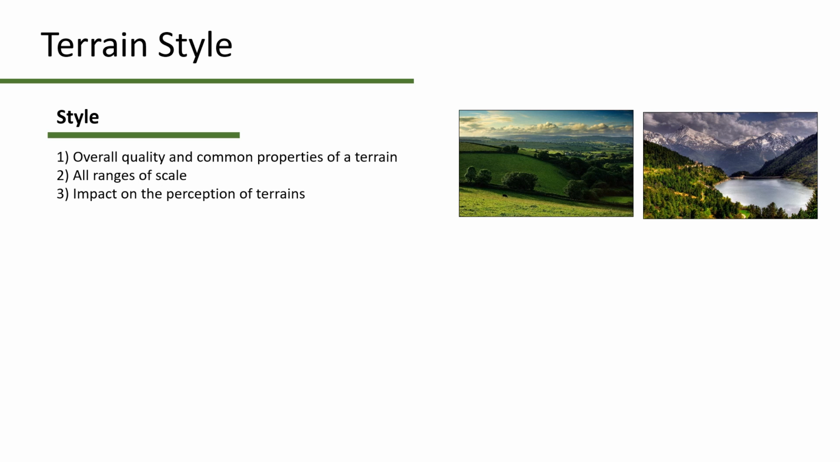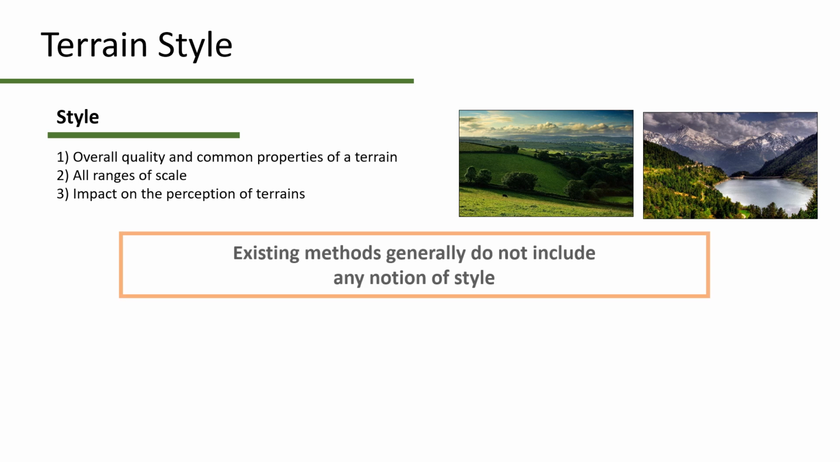Style exists at multiple scales, from large-scale geographic structures of hundreds of kilometers to landforms of a few meters. A key observation is that style has an enormous impact on the perception of a terrain. A highly irregular mountainous landscape from the Karakoram looks radically different from smooth hills in the Appalachians. Existing methods generally do not include the notion of style.